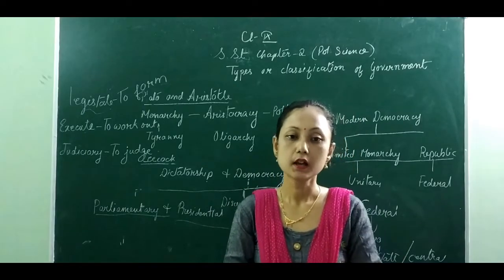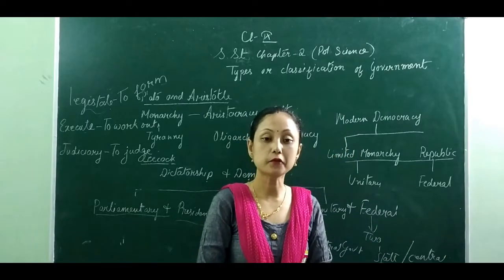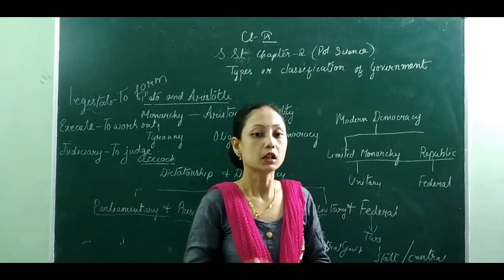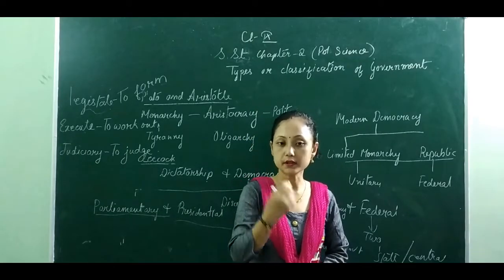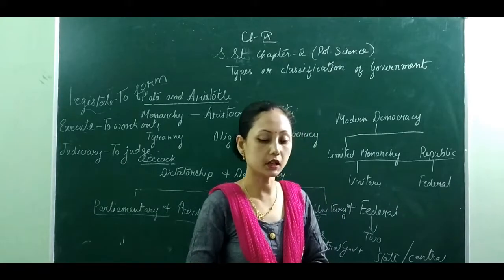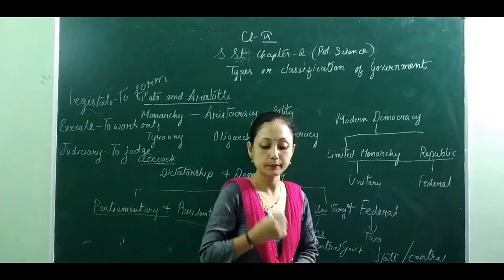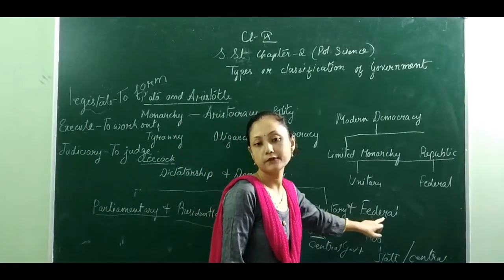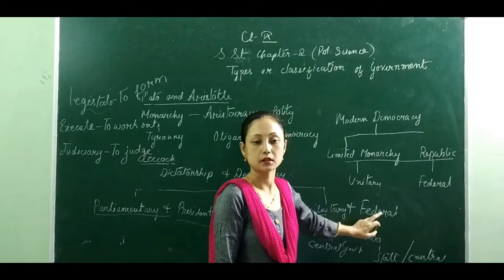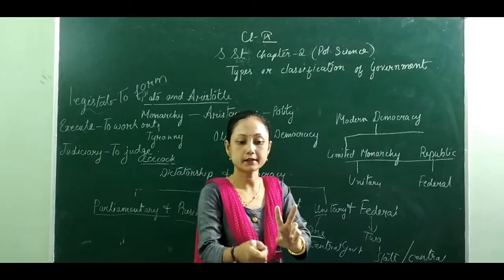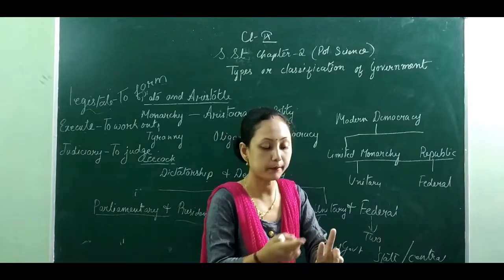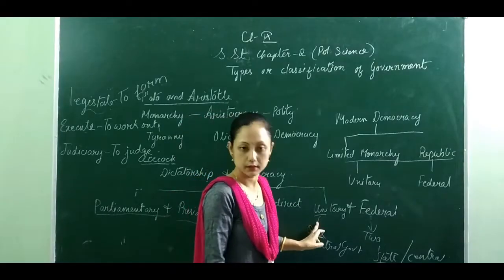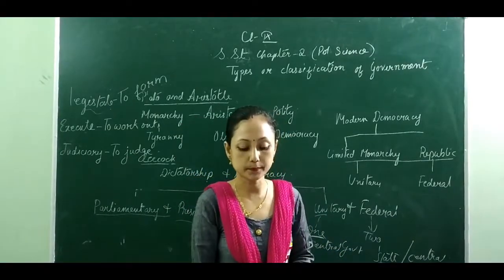In both of us, America has the presidential form of government, but we have the democracy. But still, we find that in regard to citizenship, India has single citizenship whereas the USA has dual citizenship. Now in India, we have a single citizenship which is provided to us by a unitary form of government, whereas a federal form of government does not give us this form of single citizenship, because we can be regarded as the people of a state also and people of the country also. But in India, we find only one citizenship, that is the unitary citizenship, the single citizenship.